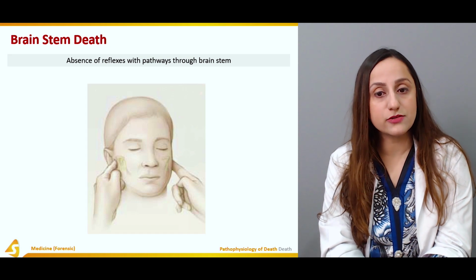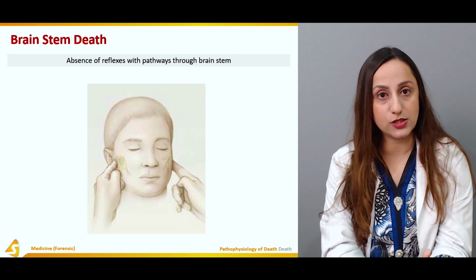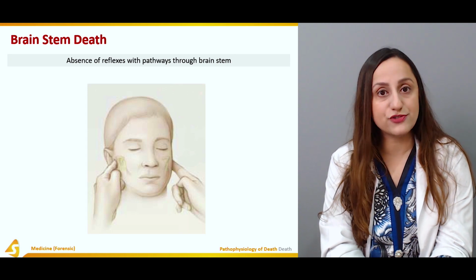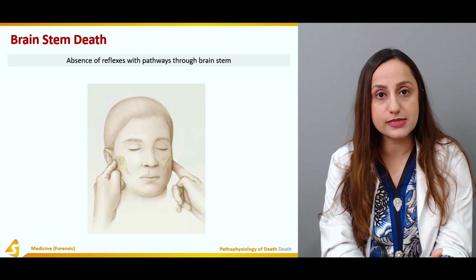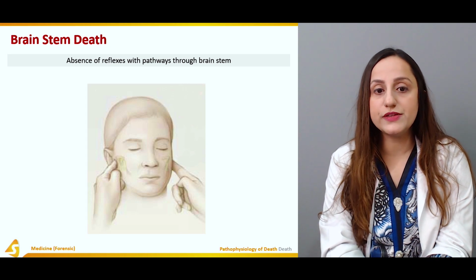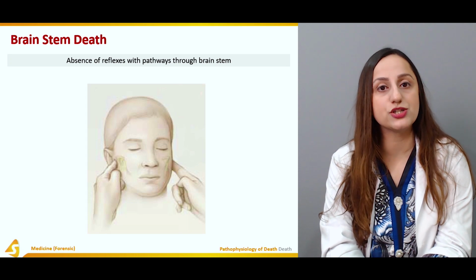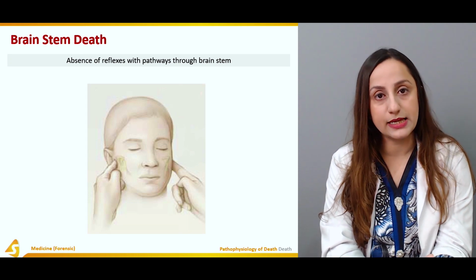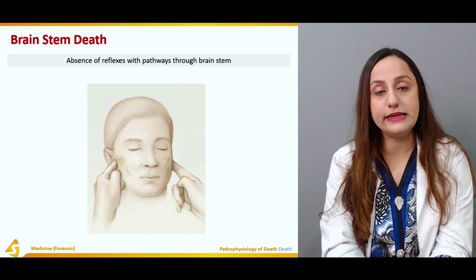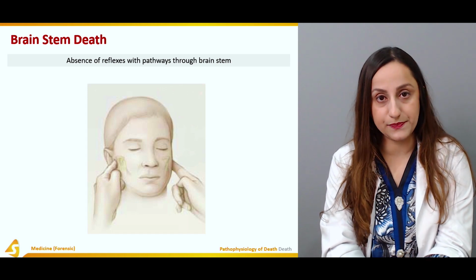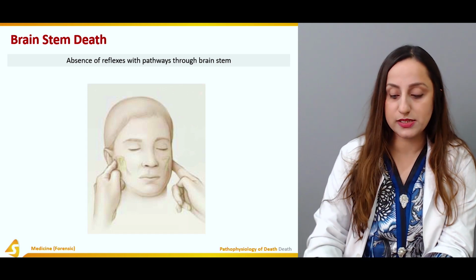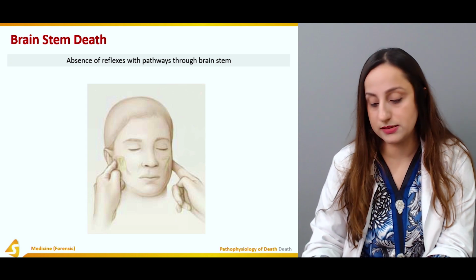The pathways that we are going to check in the brainstem are the vestibulo-ocular pathways. The light reflexes have to be checked in the pupils. These are all the clinical tests that will establish the brainstem death of the person, that will clinically and legally establish the death of any person. After that, the announcement to the relatives is made that the person is dead.